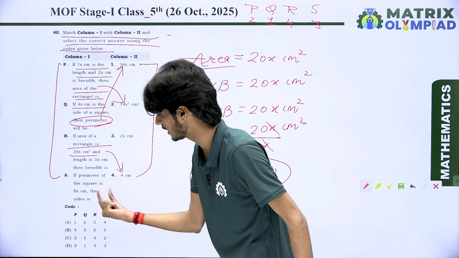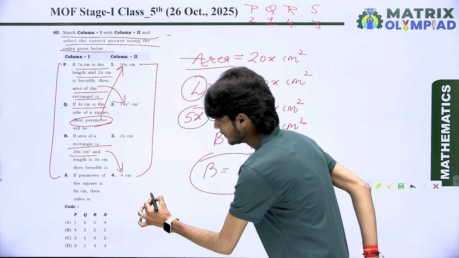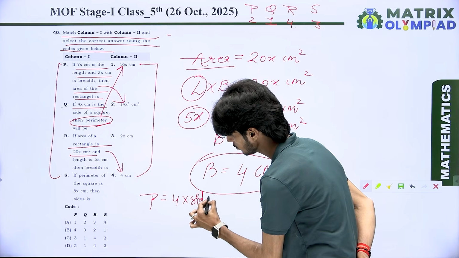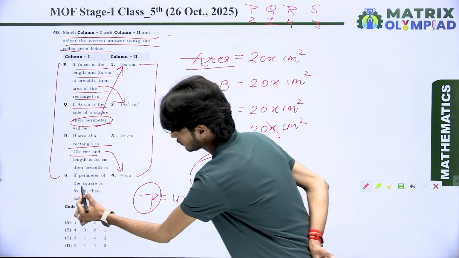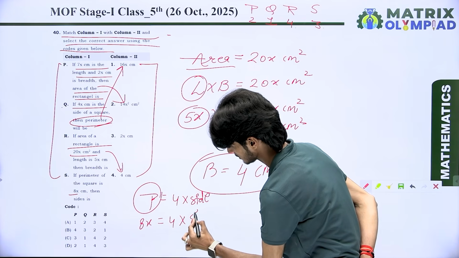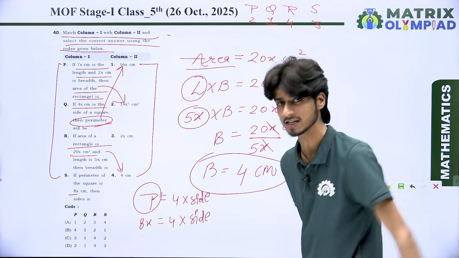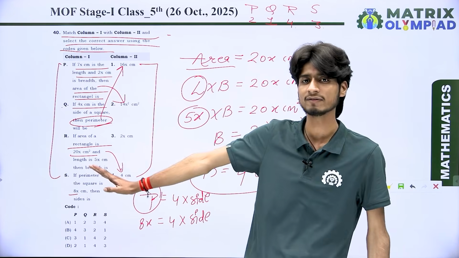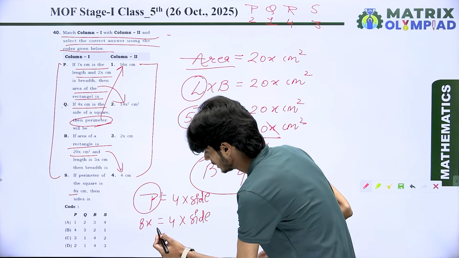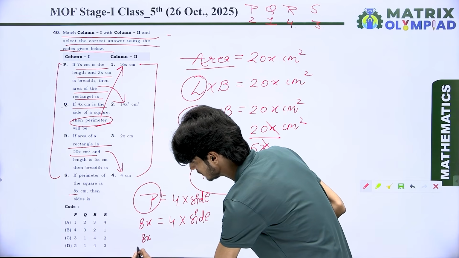If the perimeter of a square is 8x, we know very well the perimeter of a square is 4 multiplied by side. Yes or no? And it is given: 8x is equal to 4 multiplied by side. Whenever we change the place of 4 from right to left, it goes in division.